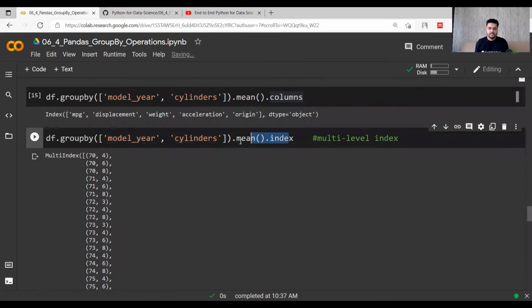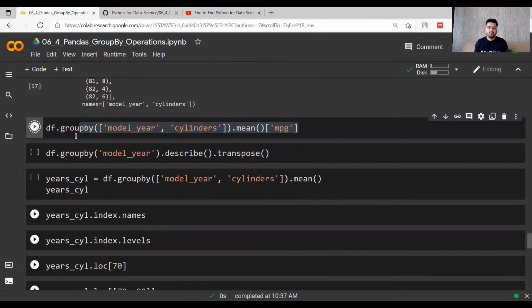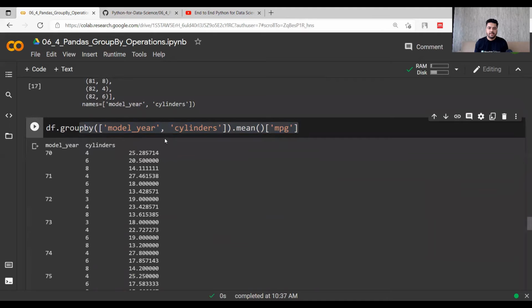So by using the index value, you will get multiple indices, multi-level indexing, right? Now after this, you can also look into the MPG of these two things, and we will be working on it now. So let's say that we have model, cylinders and MPG along with that. Miles per gallon for 4 cylinders in 1970 was 25.2 as the mean value. Again, miles per gallon for maybe year 72 with cylinders 3 was 19. So 19 miles per gallon was there. So you get an idea of what I'm trying to do with this data.